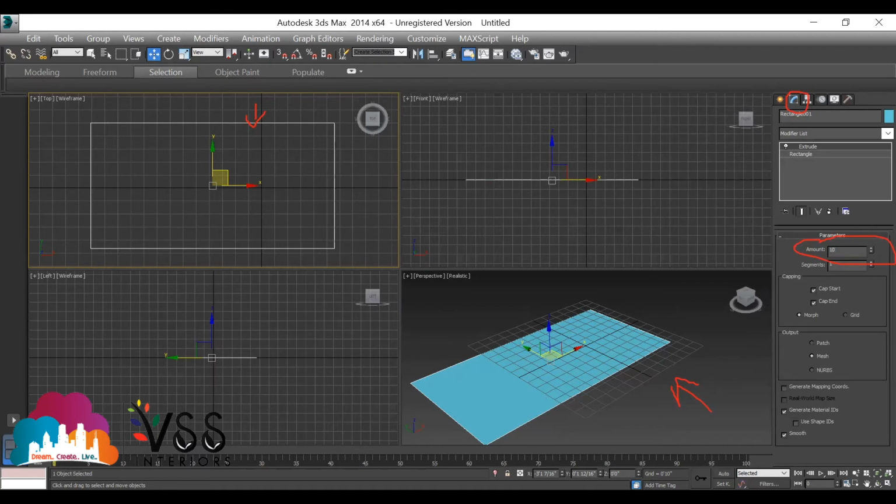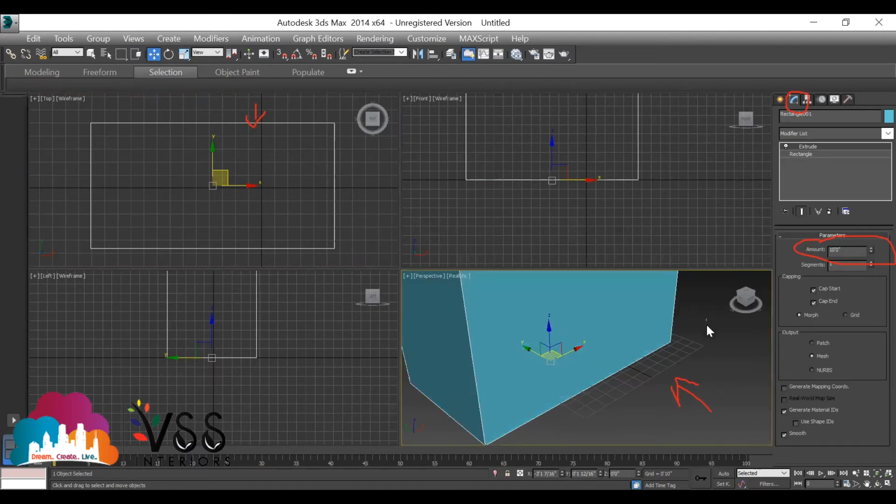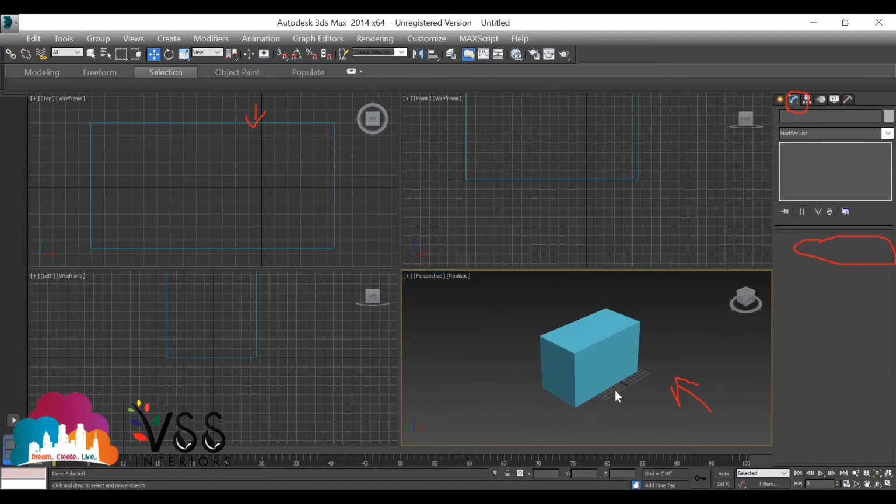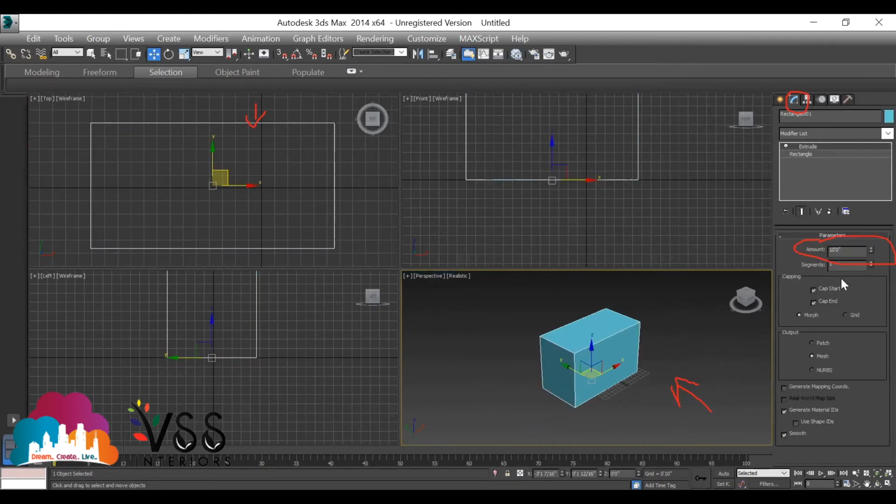Increase it with the arrow and see. Select the object, choose the arrow, click the arrow and drag up and down. Click, hold and drag up and down. What happens? You have drawn a rectangle from the top view. If you draw a rectangle from the top view, you will be getting a rectangle like this, and you will be getting height towards the upper direction or towards the lower direction, towards this side or this side.